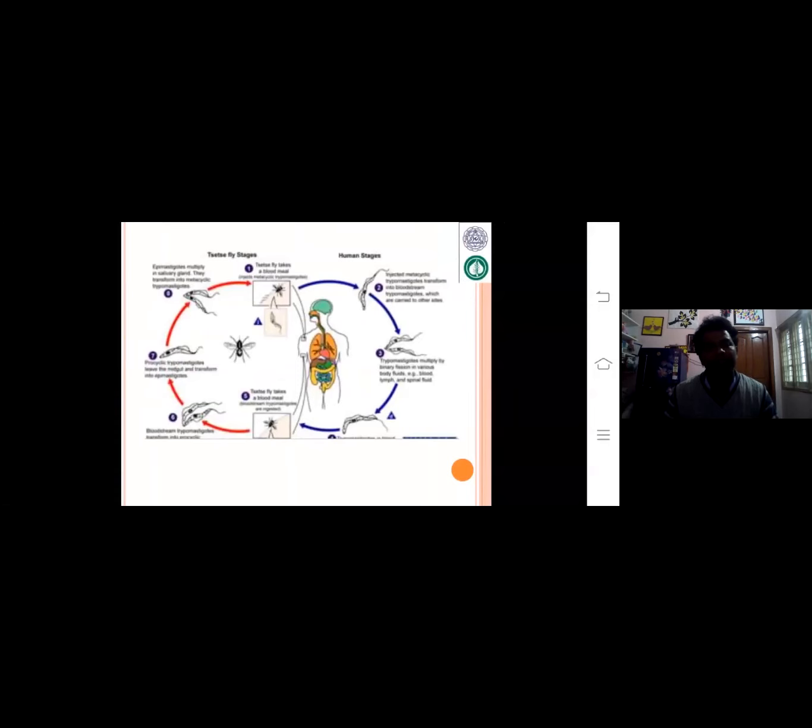Okay, we are observing the tsetse fly, where the Trypanosoma gambiense enters the tsetse fly. The human stage is okay. I already told you about Trypanosoma gambiense. It is not essential for that.